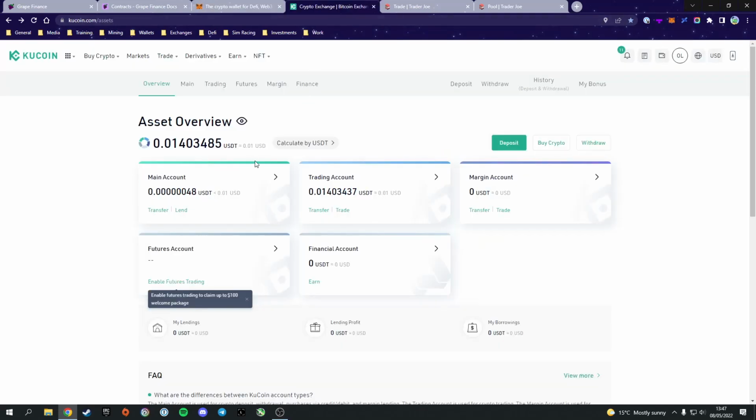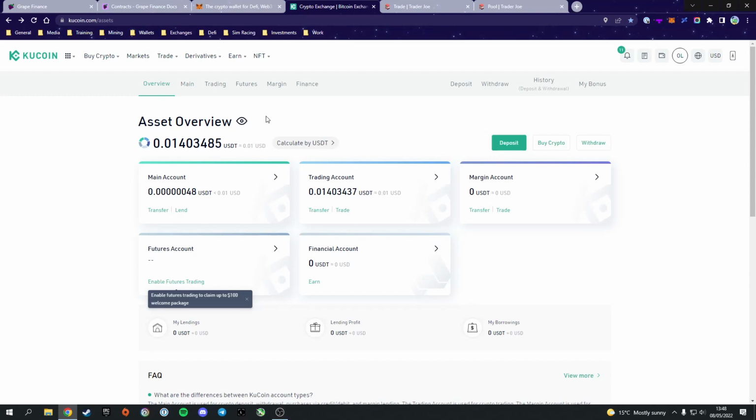Next, you're going to have to buy yourself some Avax. Avax is the main token and the gas token used for the Avalanche network. That's how you're going to basically get your initial money onto the Avalanche C chain. You're going to need the Avax for 2 things. First of all, you're going to have to get enough Avax that you actually want to invest in the project. So say you want to invest $100 into Grape, you need to buy $100 worth of Avax.